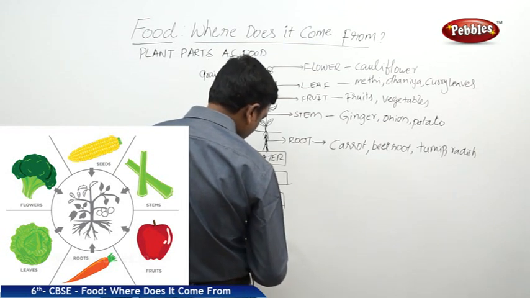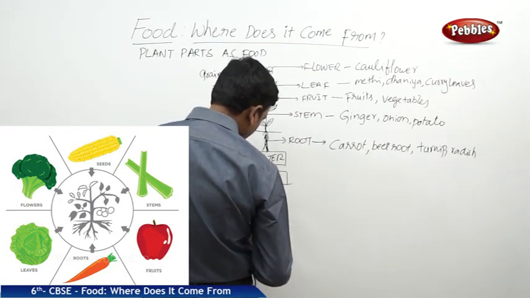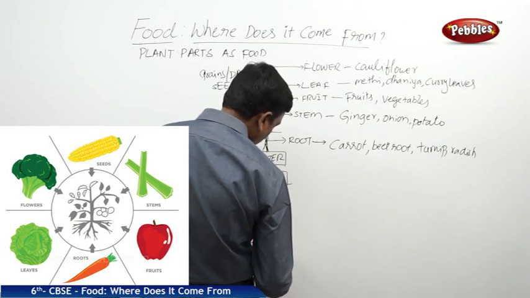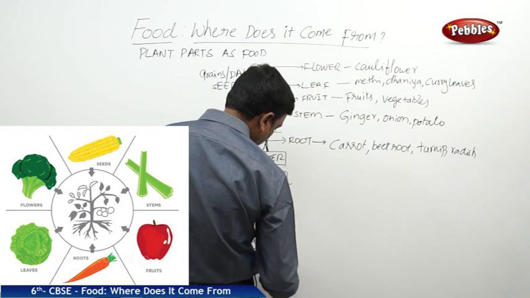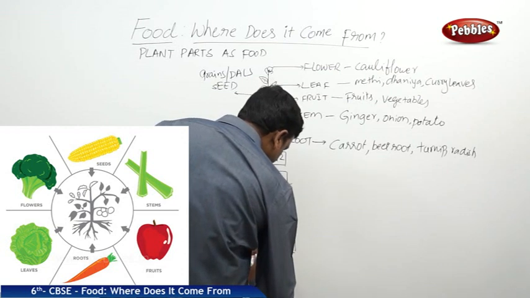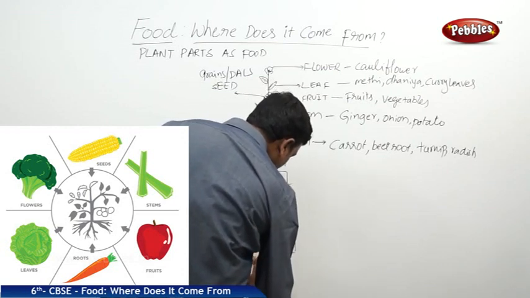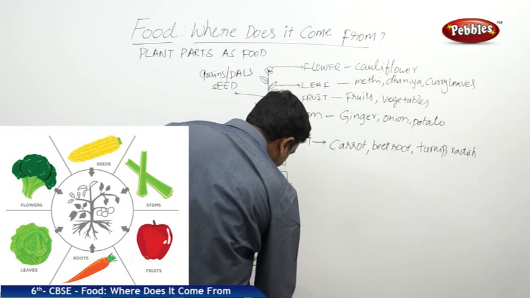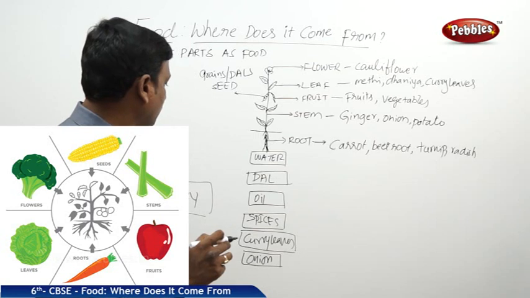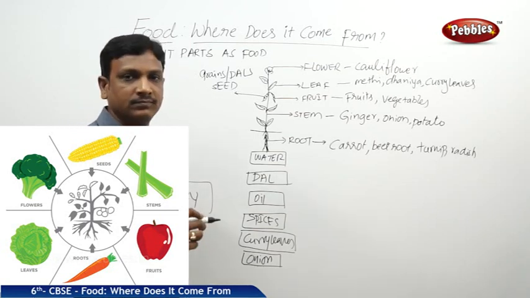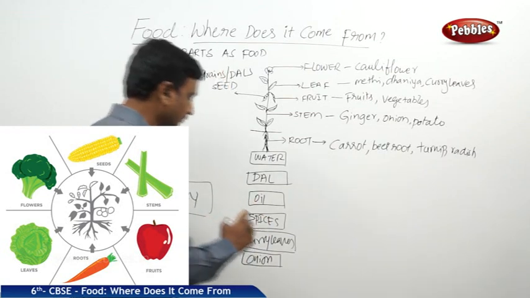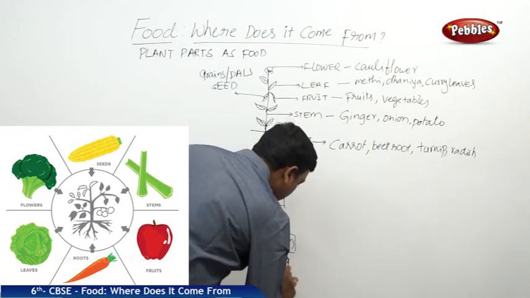Spices, curry leaves, and you need to have onion, right? You need to have onion or garlic. Onion, garlic.